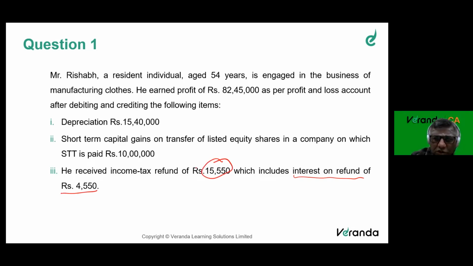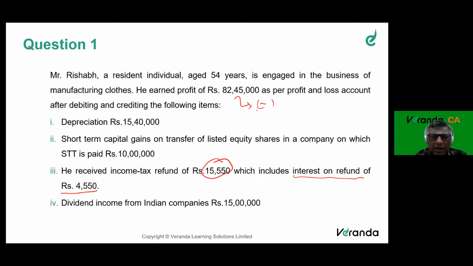Otherwise, this needs to be reduced from this profit. Dividend income 15 lakhs. This also needs to be reduced from the profit and added up to IFOS.